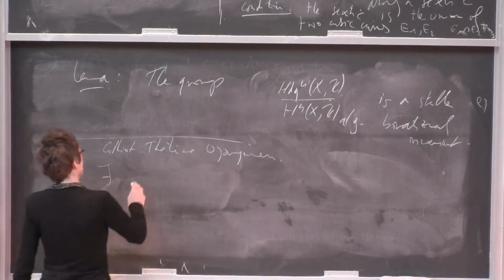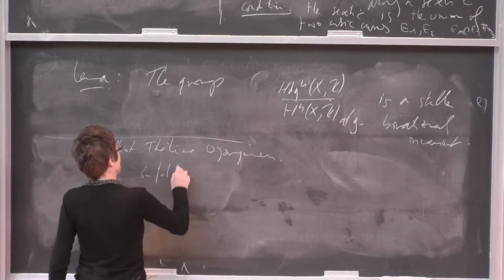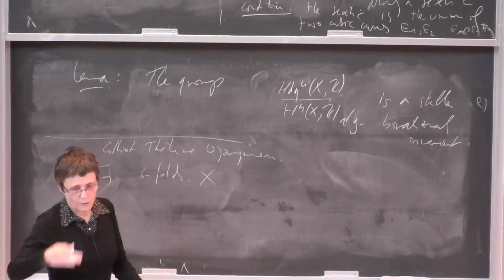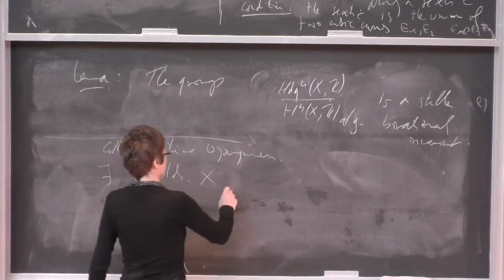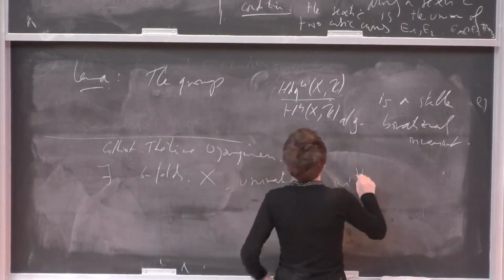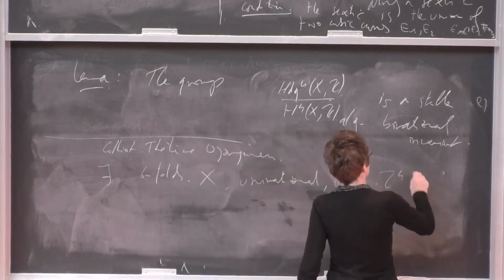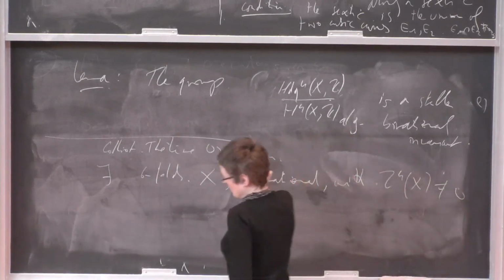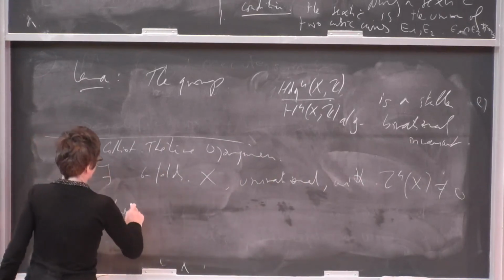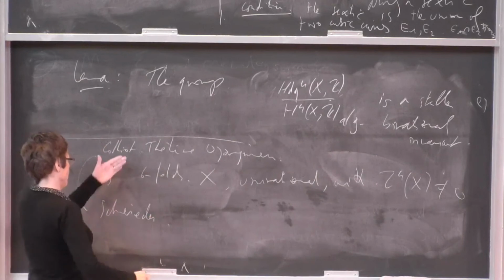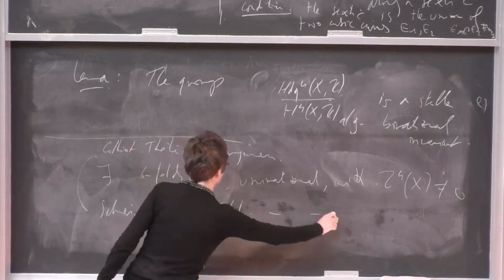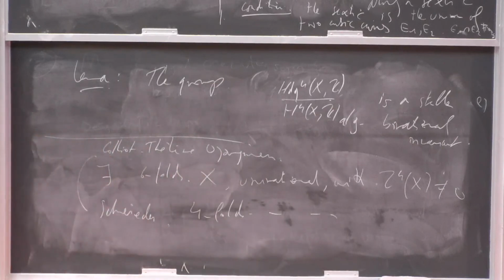They prove that there exist 6-folds X, which are unirational, constructed as quadric bundles over P^3, with this group Z^4 of X different from 0. And recently, Schreieder proved the same with 4-folds.